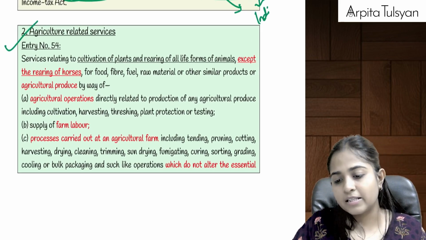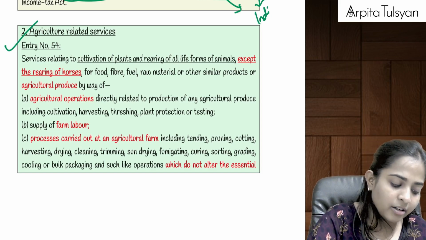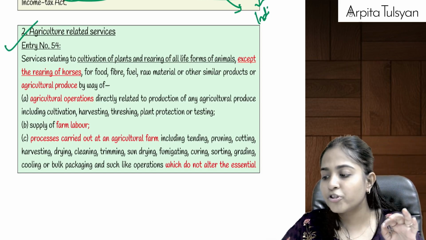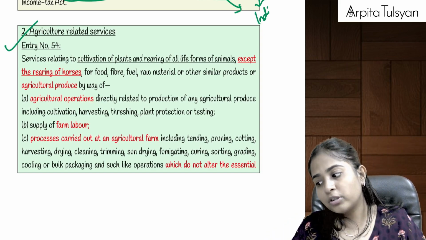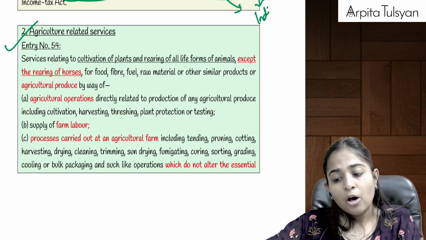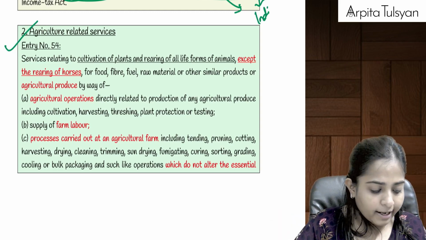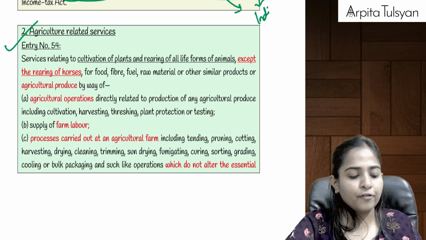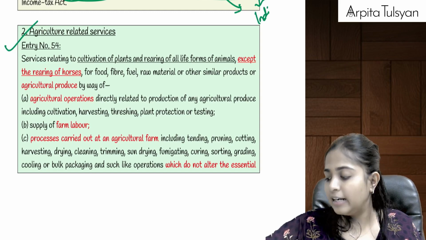The next service is a very simple but very important service, which talks about agricultural related services. Here the most important entry is going to be entry number 54. One more thing I would like to add here: you need not remember the entry number. Even if you're not quoting the entry number in the exam, that is absolutely all right. Let's start with entry number 54, where we discuss agriculture related services.